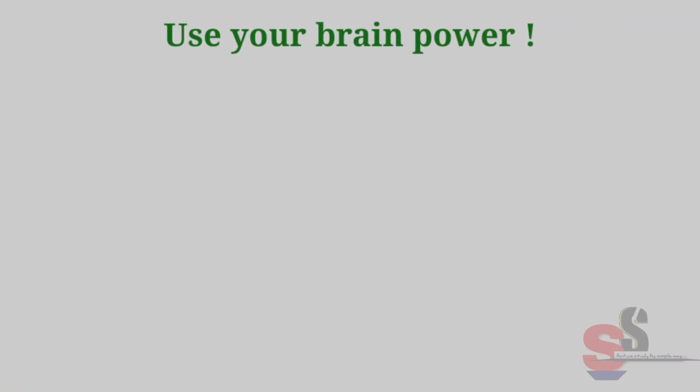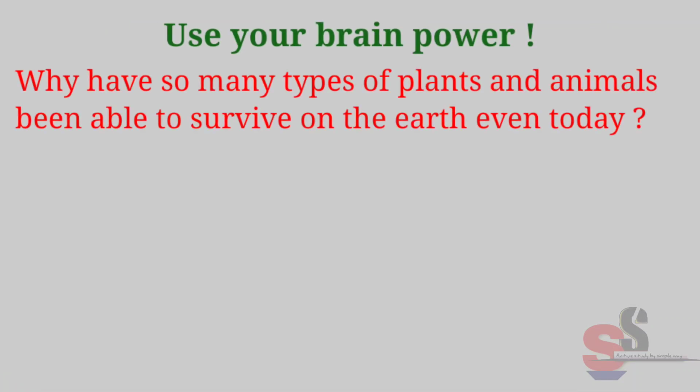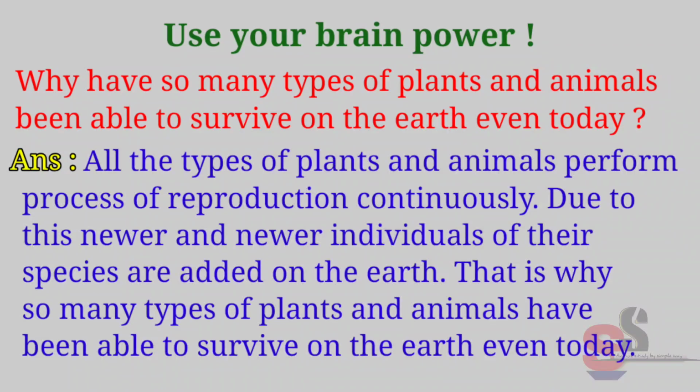Use your brain power. Why have so many types of plants and animals been able to survive on the earth even today? Answer. All the types of plants and animals perform process of reproduction continuously. Due to this, new and new individuals of their species are added on the earth. That is why so many types of plants and animals have been able to survive on the earth even today.